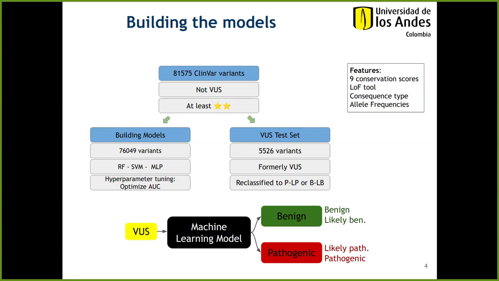Additionally, we selected a subset of variants which were formerly VUS but had been reclassified as pathogenic/likely pathogenic or benign/likely benign. To train the models, we used as features 9 conservation scores, the LOF tool, the consequence type, and the allele frequencies.